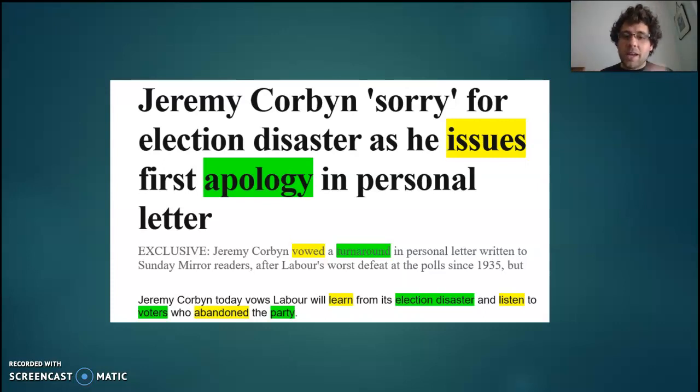And then the next bit we get, Labour will learn from its election disaster. So we get the verb learn. What's it learning from? What's the object? The election disaster. He will listen. What's the object? Who will he listen to? Voters. So all of this is about him taking this information on from the voters. And then who abandoned, the verb, they're the subject now. What did they do? Who did they abandon? The party, the object. So lots of dynamic verbs there, and that's subject and object showing that relationship that the voters have abandoned the party. But now Jeremy Corbyn is saying, I will move this party back to what you want.